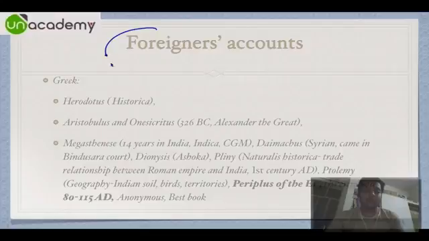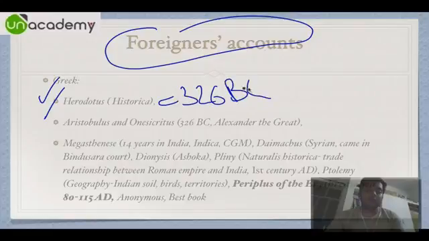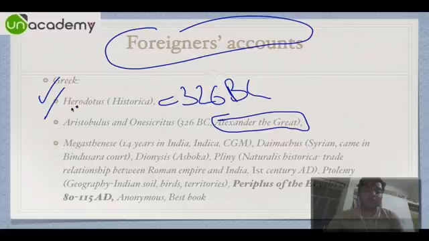Then we have something called as foreigners accounts. So first is Greek. It was before 326 BC because what happened in 326 BC, Alexander the Great came to India. Then Herodotus, he is the father of history, wrote Historica, something about India. Then we have Aristobulus and Onesicritus. They are generals of Alexander the Great and they also wrote something about India.